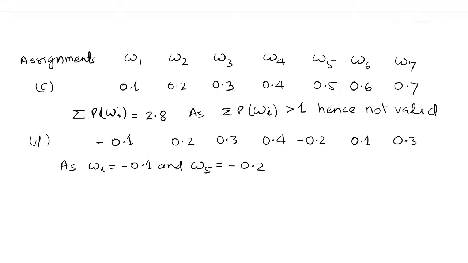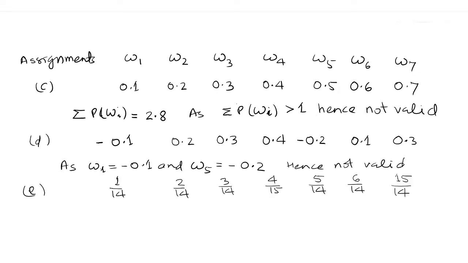this is not valid. Assignment E, omega 1 is 1 upon 14, omega 2 is 2 upon 14, omega 3 is 3 upon 14, omega 4 is 4 upon 14, omega 5 is 5 upon 14, omega 6 is 6 upon 14 and omega 7 is 15 upon 14.